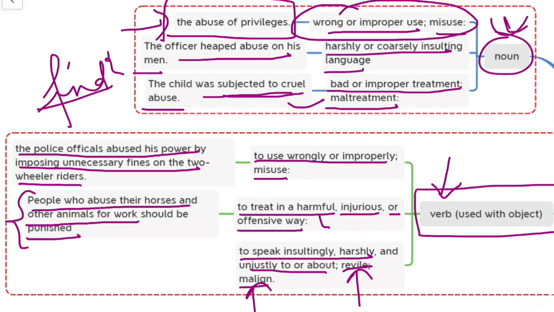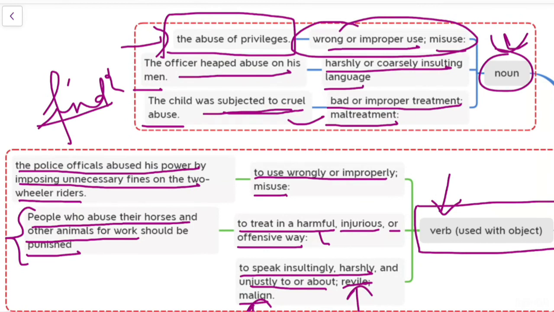Suppose there is a lady officer who has just joined, and there are some senior people who are narrow-minded, and whenever that lady comes up with a new idea or something creative, these people just insult that lady. So that means these higher officials are abusing that lady.